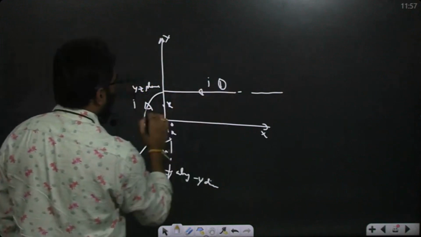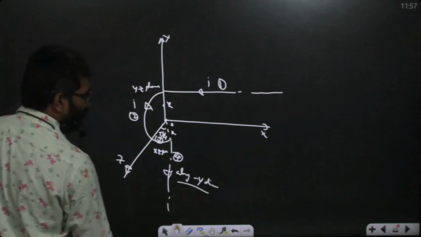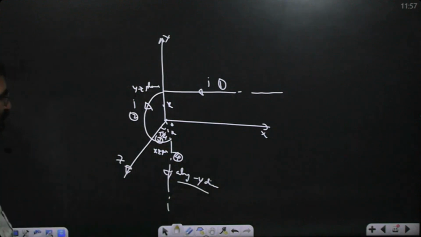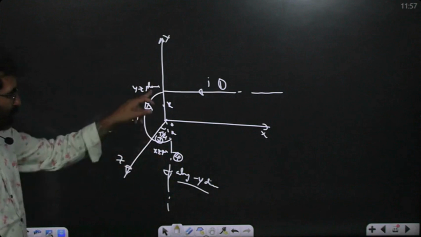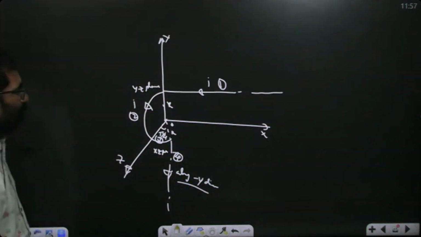1, 2, 3, 4 parts are there. Just I gave along the negative y direction. It is in the XZ plane. This is in the YZ plane. This is parallel to the x-axis. YZ plane, XY plane.